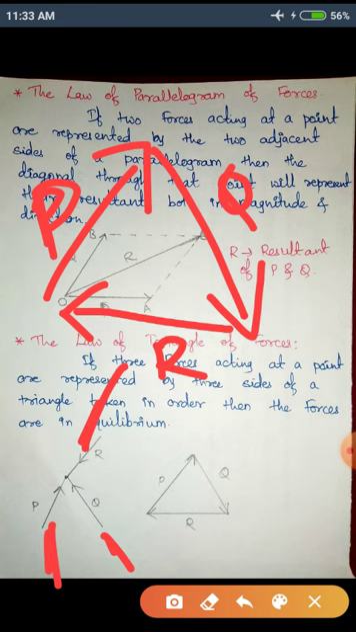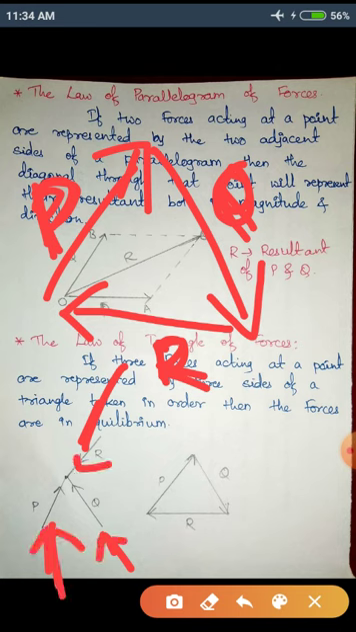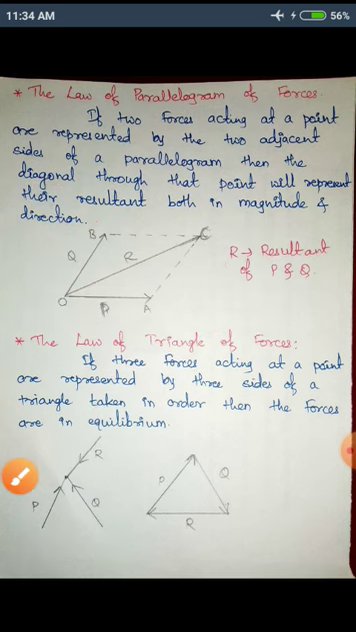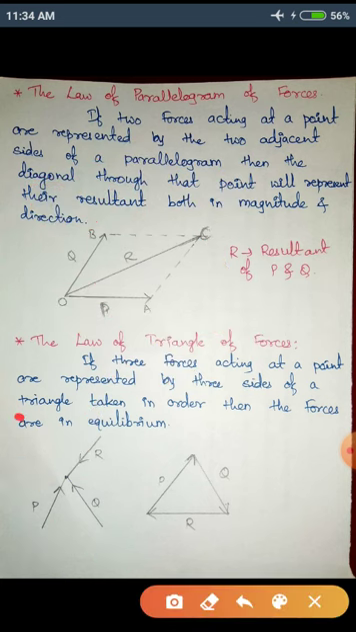How is it? If I can represent three forces acting at a point by three sides of a triangle P, Q and R taken in order, then I can say P, Q and R are in equilibrium. It is given here. P, Q and R are acting here, and they are represented by three sides of a triangle in this diagram. If this is true, then the three forces are in equilibrium.